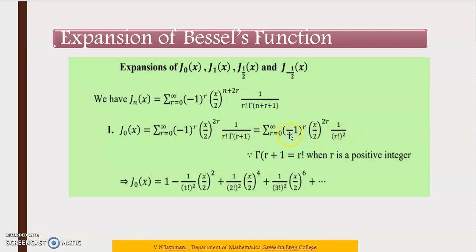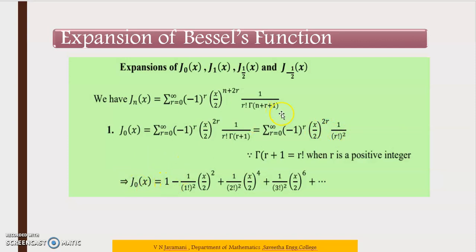So now we have to expand this summation. If you substitute r is equal to 0, here (-1) to the power 0, anything to the power 0 has value 1. Then here also power 0, anything to the power 0 is 1. Then 1 by 0 factorial is also 1. So therefore the first term we got is 1.